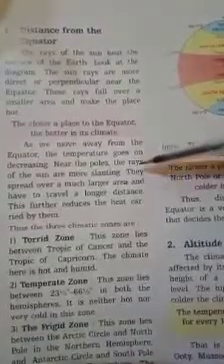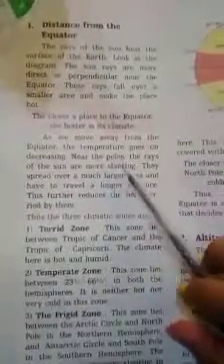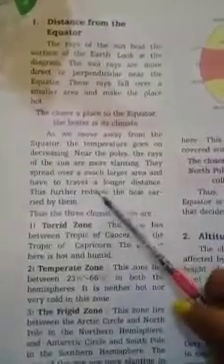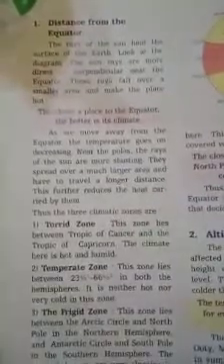The closer a place is to the equator, the hotter its climate. As we move away from the equator, the temperature keeps decreasing, down to the poles. Near the poles, the rays of the sun are more slanting. They spread over a much larger area and travel a longer distance, which further reduces the heat carried by them. When we move away from the equator, it will be cold, and when we move toward the equator, that region will be very hot.